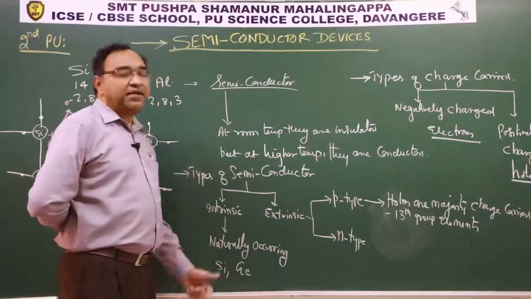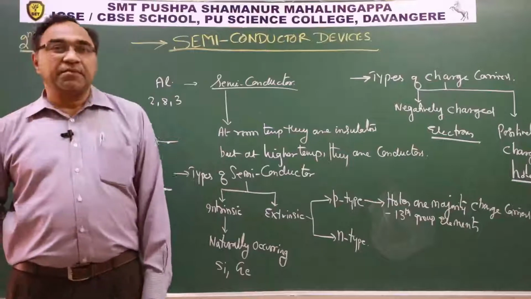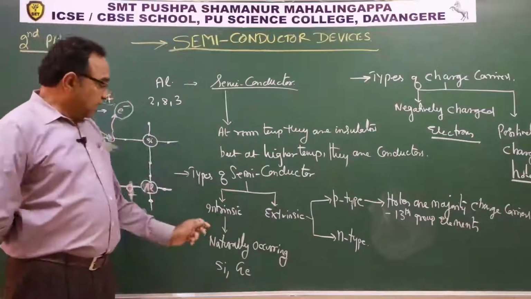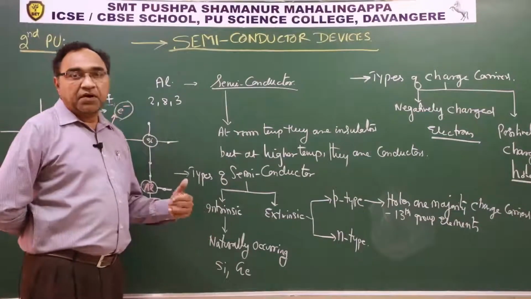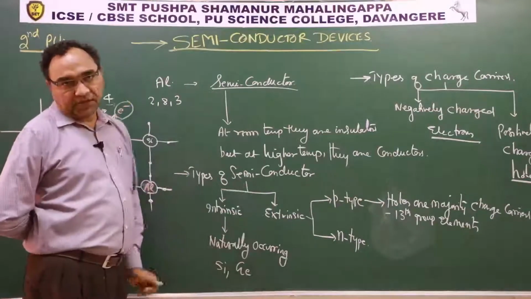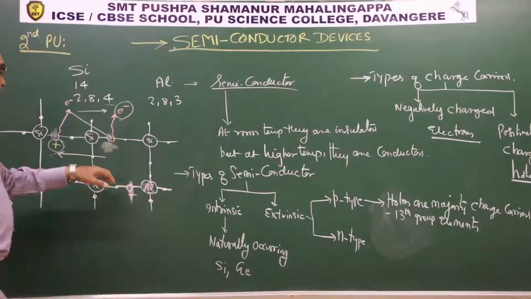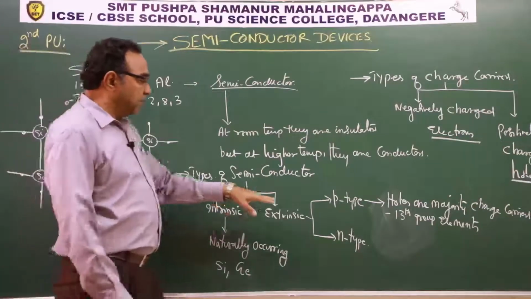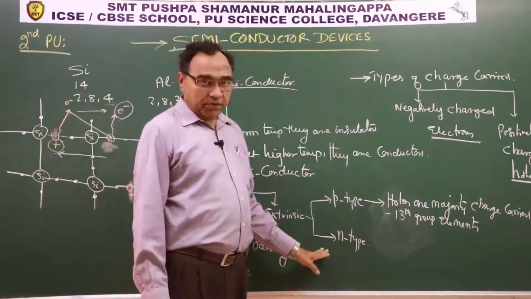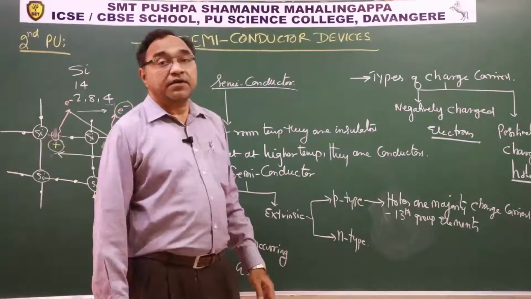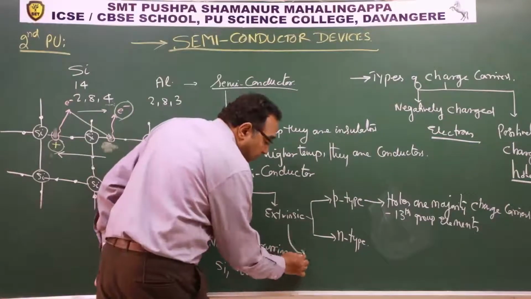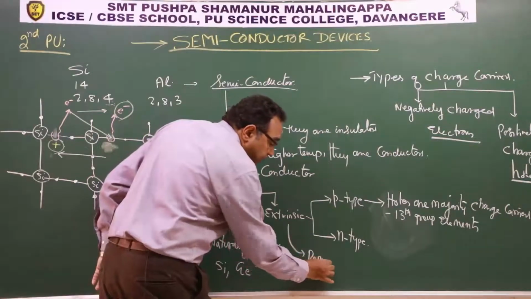So first we understood intrinsic semiconductor, and then the drawback of this we have addressed in extrinsic. So the conductivity is increased enormously by doping. Okay, so extrinsic semiconductors are sometimes also known as doped semiconductors.